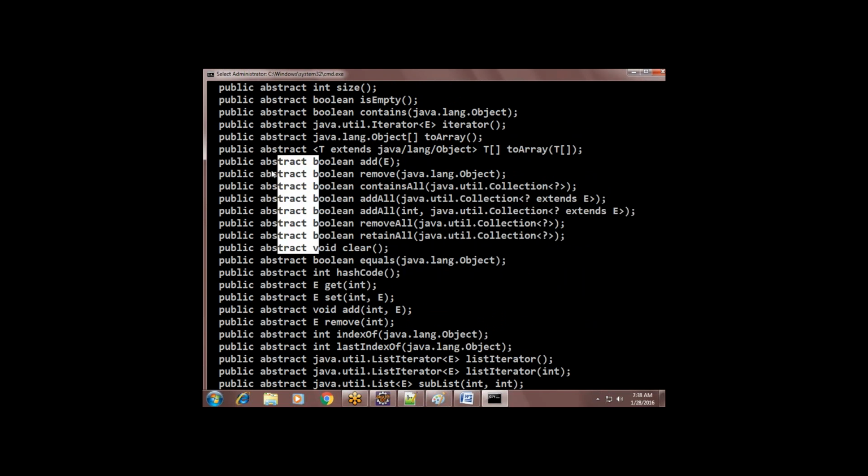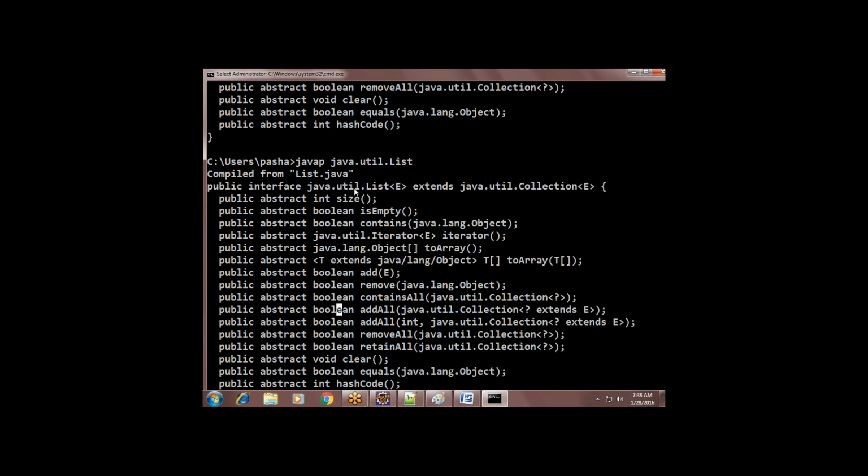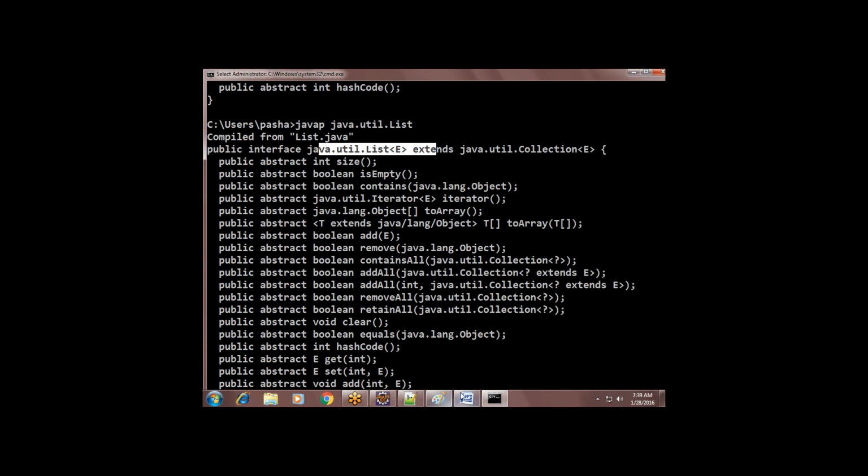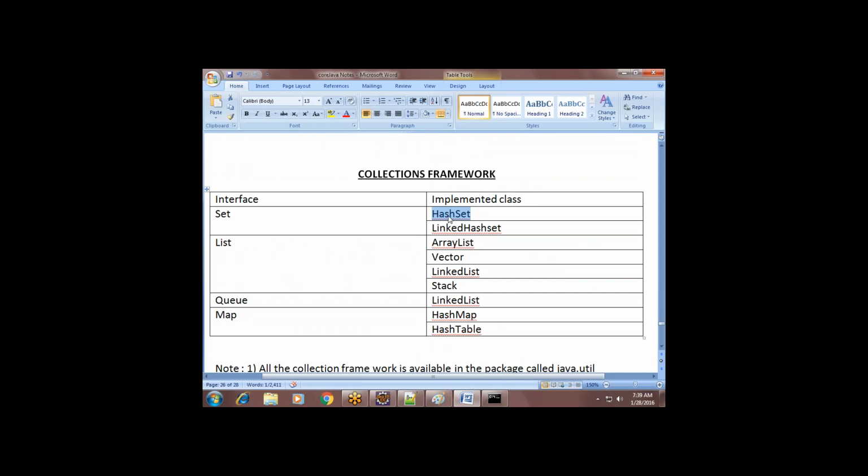So these all belong to Collection; all the methods are there. Abstract methods. What do you mean by abstract method? They have to be overridden by someone, no? Can you directly create a class object for this Set or List? No. That's why there are implemented classes. You can create an object for HashSet.